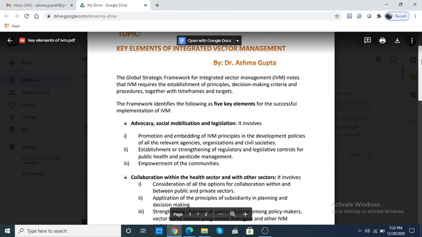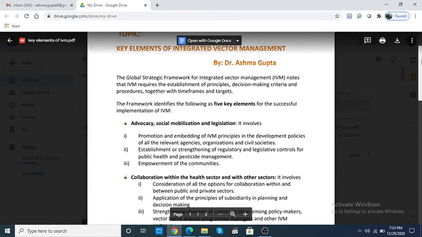Let's take a small example. Like I said, in Africa mosquito repellent nets were used, but it did not happen that the government just said take these nets, put them up. No. First of all, the general public was made aware, then the associations, the workers who were associated with the control of the mosquito in Africa, they were to be brought together, and thirdly the laws were to be made to make the use of these nets public. Fine. So hope this point is clear.